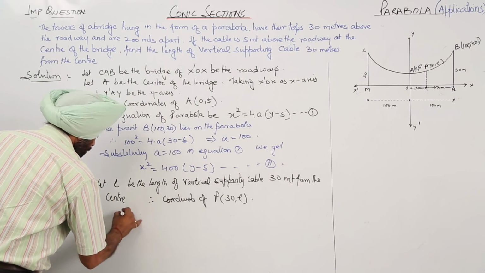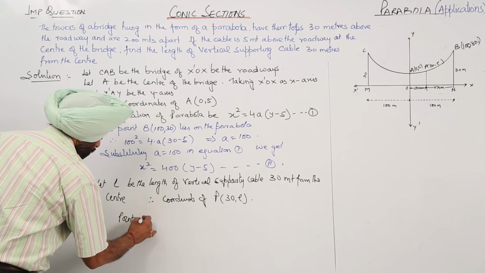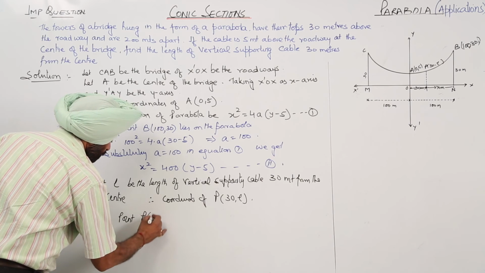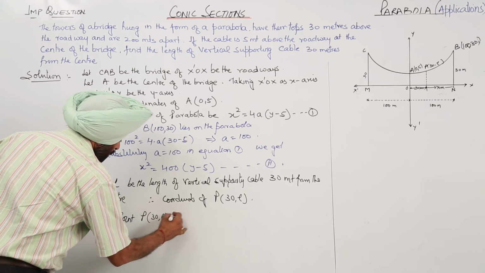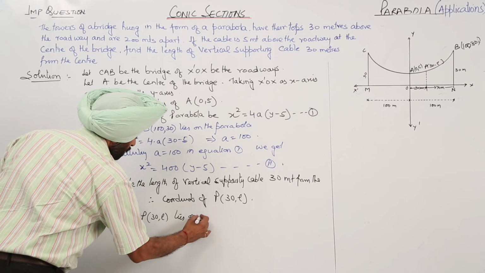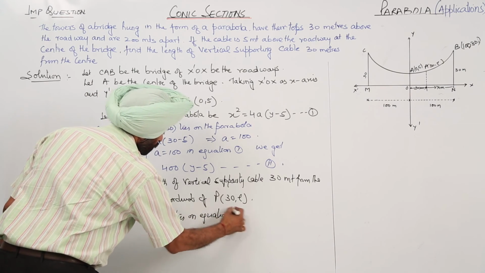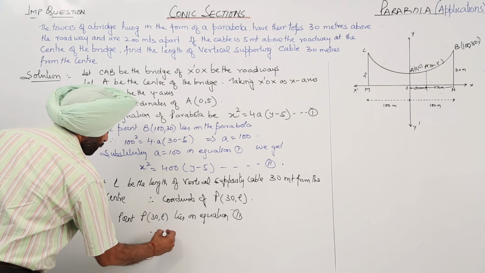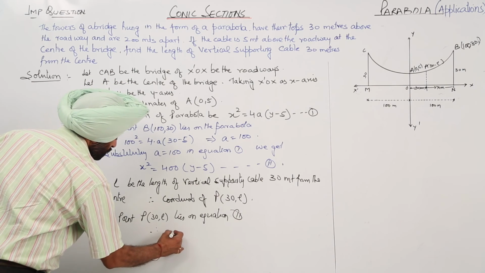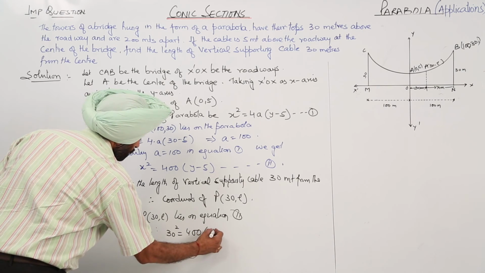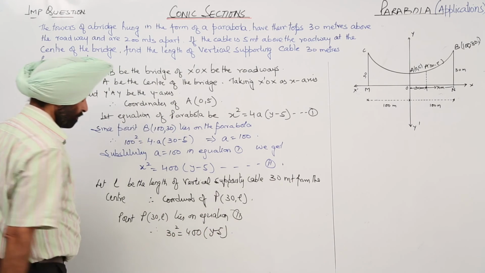Now point P (30, L) lies on equation 2. Therefore, 30 square is equal to 400(y minus 5).